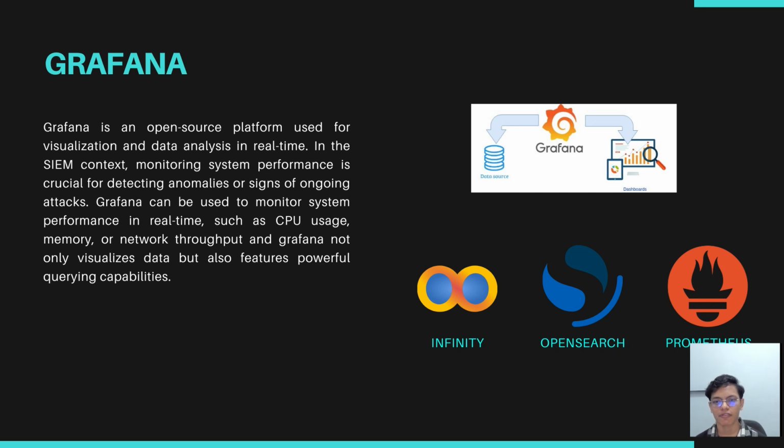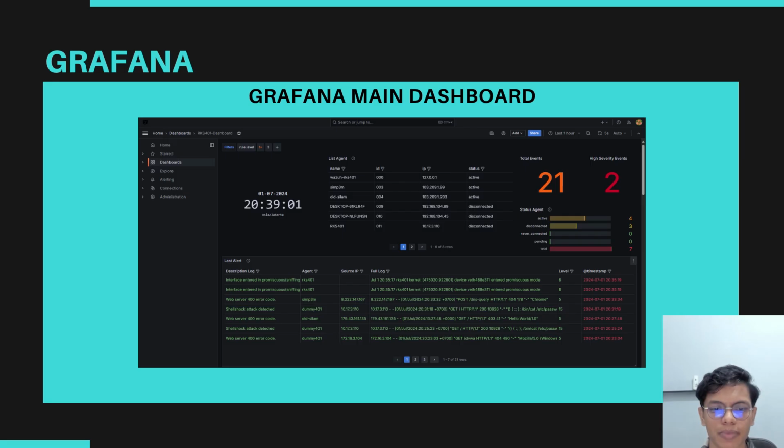Grafana is a platform used for real-time data visualization and analysis. We use Grafana as a monitoring dashboard for visualizing data from Wazuh and also system and health monitoring for each server. To visualize the data, we connect Grafana's data source to Wazuh using OpenSearch and Infinity. For server monitoring, we use Prometheus as the data source. Here is the main Grafana dashboard displaying events from Wazuh.